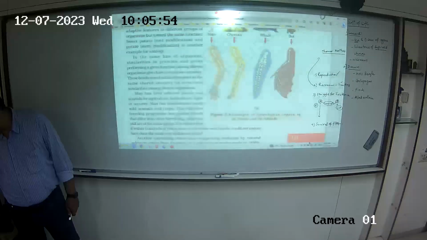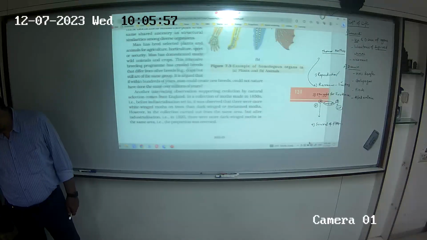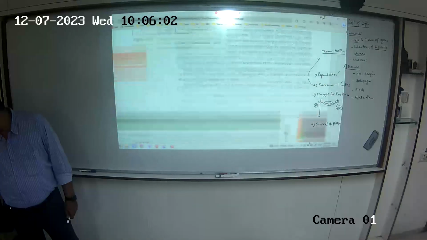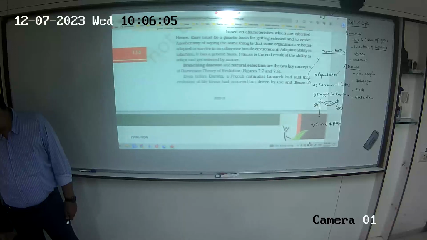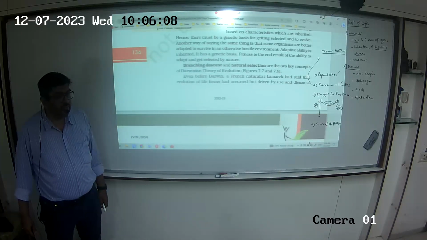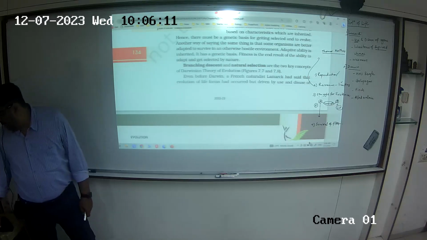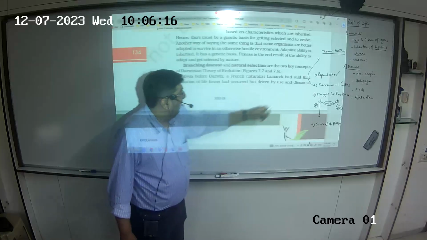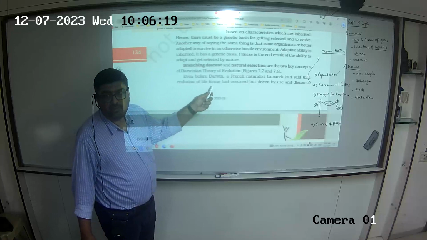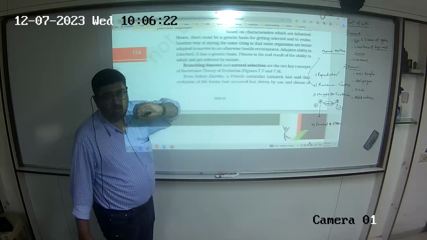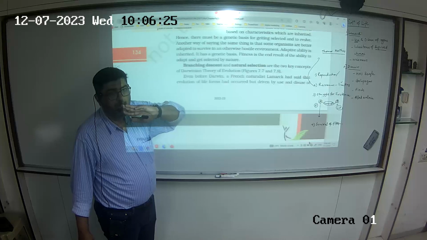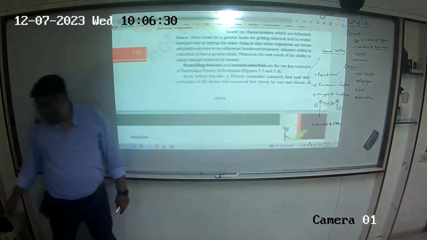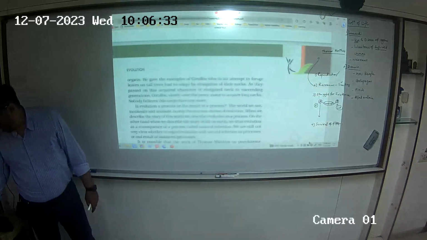Page number 134, yes, we'll read this first, and then we can see if we can do something else. On page 134, the last two lines, if you see, please. Even before Darwin, a French naturalist, Lamarck, had said that evolution of life forms had occurred, but driven by use and disuse of organs.